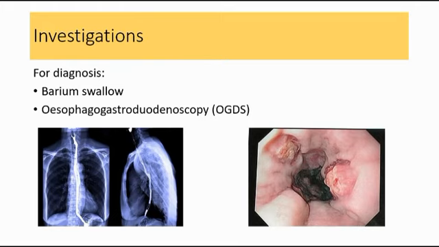For investigations, for diagnosis, there is barium swallow, as seen in the first picture here. And we can see that there are some constrictions at the lower third of the esophagus here. Another investigation is OGDS, which allows biopsy of the lesion in the esophagus, and then can do confirmatory histological diagnosis.